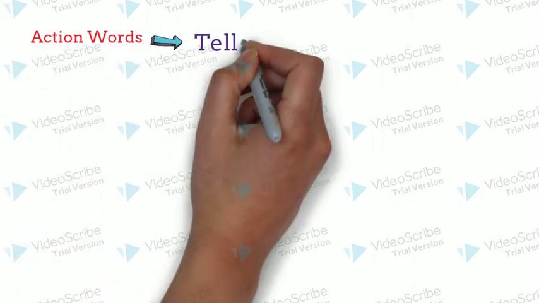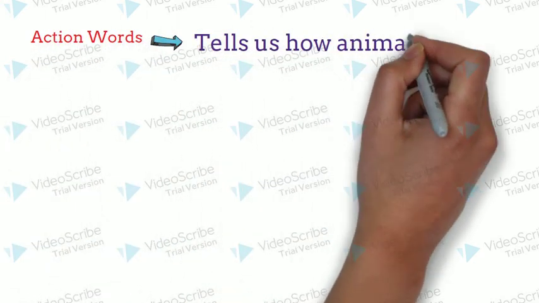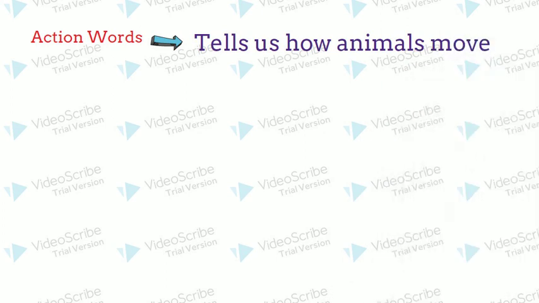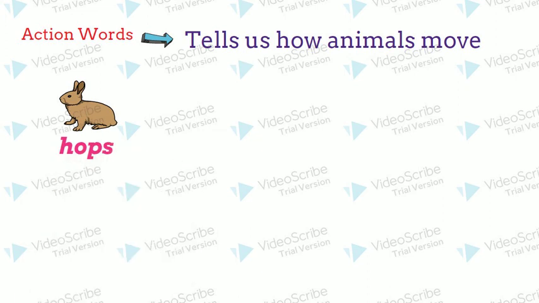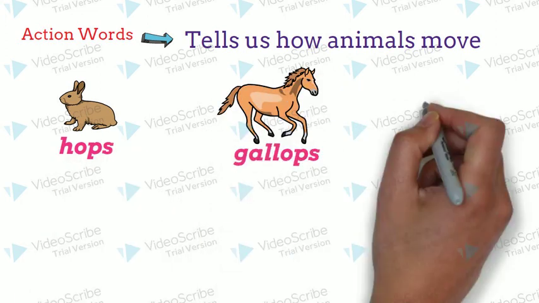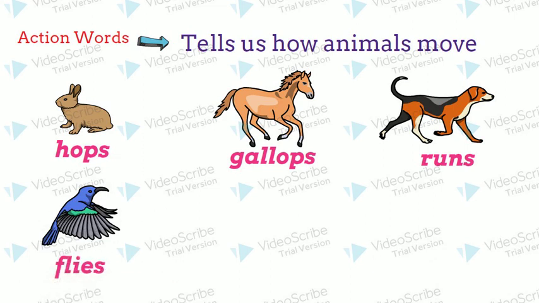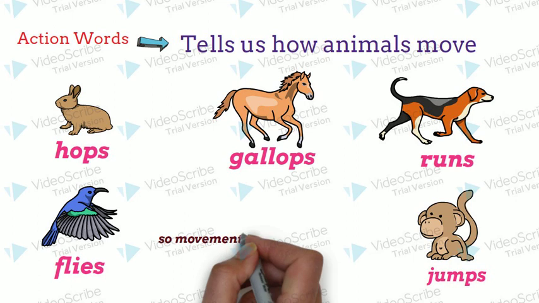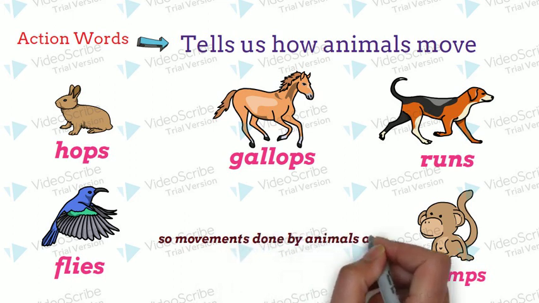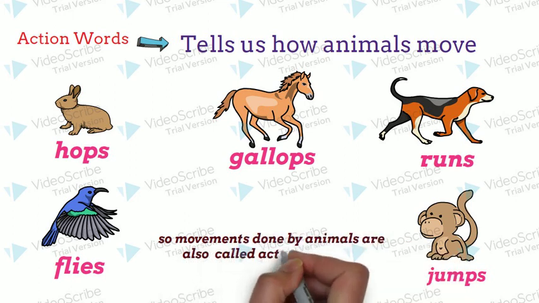Action words also tell us what animals do. I mean how animals move. Rabbit hops. Horse gallops. Dog runs. Bird flies. Monkey jumps. So here all the movements done by the animals are the actions done by the noun. Hence it's an action word.